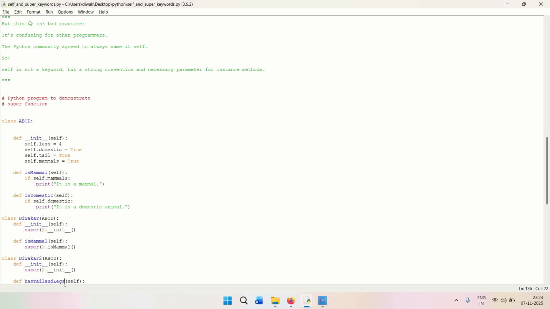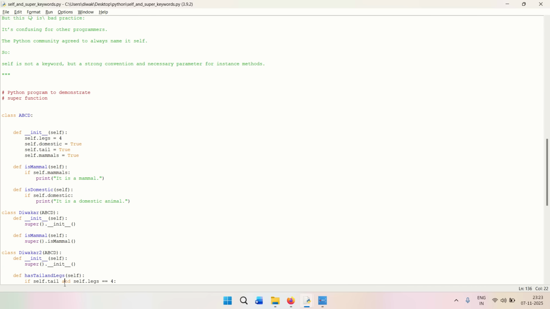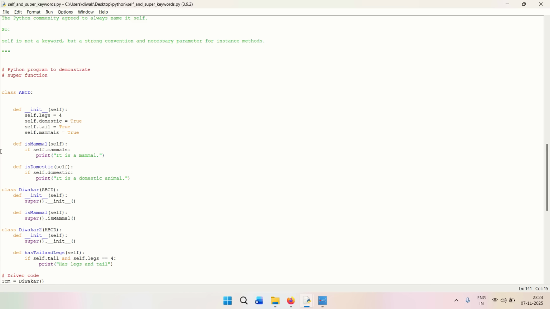The first example that you see over here is having both the self keyword and the super keyword, right? So as you can see, we have declared a class, right? So you can take this class as a parent class, right? And the class in which we are passing this class. So basically these classes where I have named it Divakar and Divakar 2, these are the child classes where the parent class has been called.